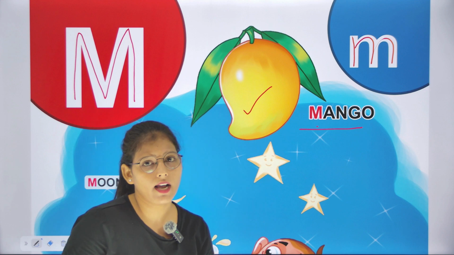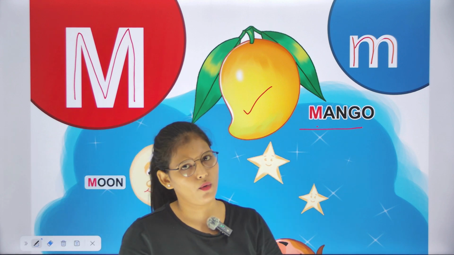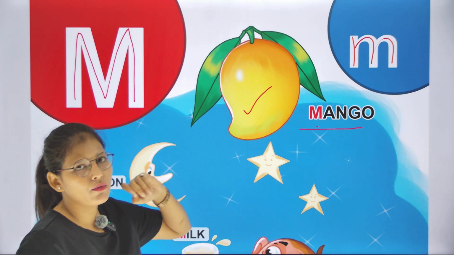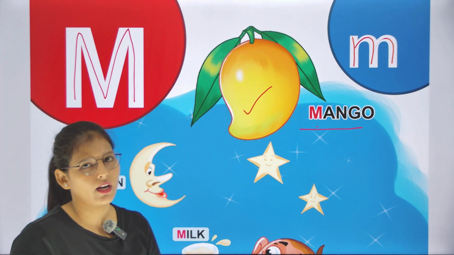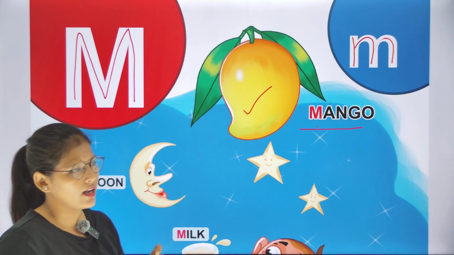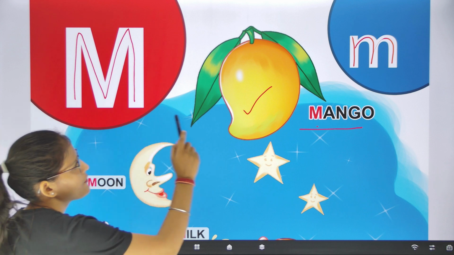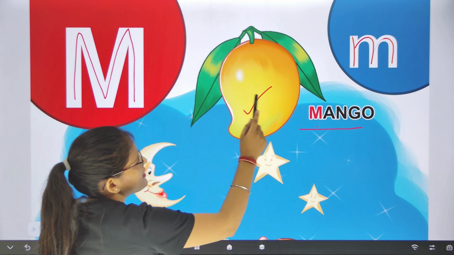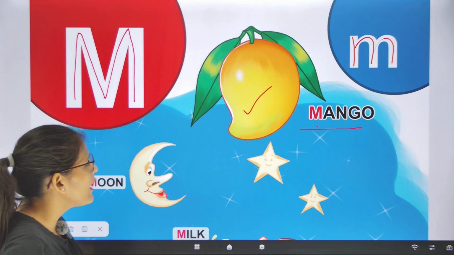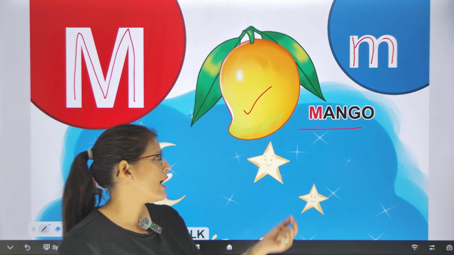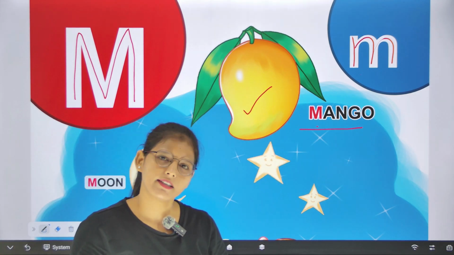Mango is a summer fruit. Class, mango कब आता है? Summers में आता है. Okay? So, mango is a summer fruit and it is in yellow color. Capital M, small m. This is M for mango. Mango is a summer fruit and mango is yellow in color.